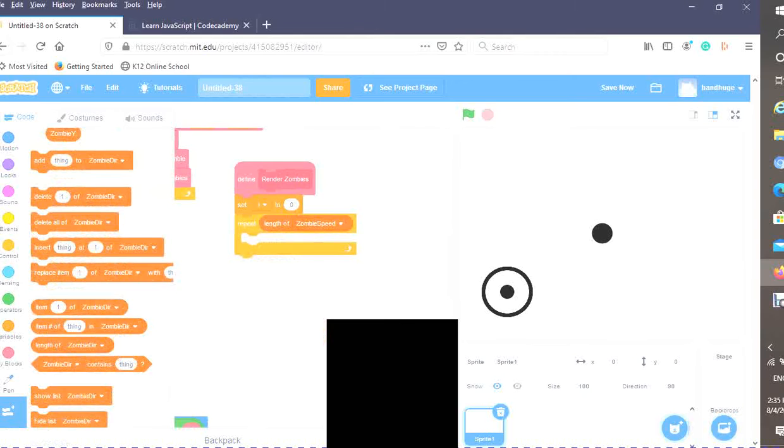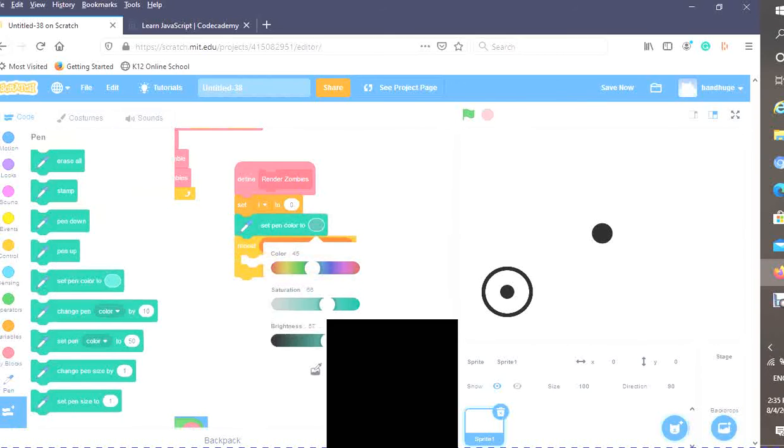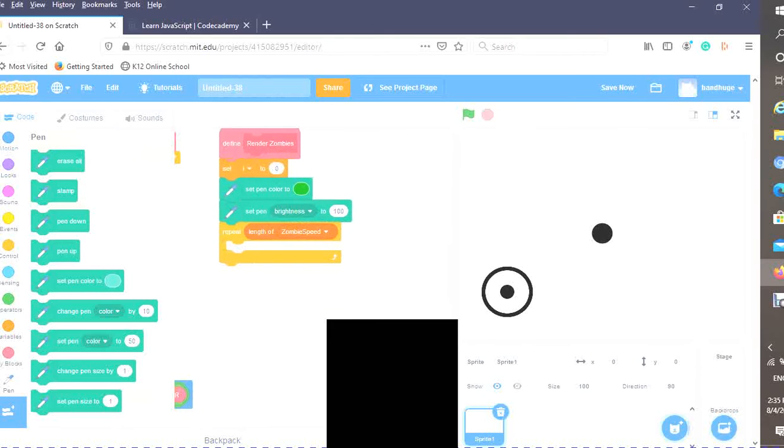Before I continue, I sort of want our zombies to be a darkish green color. So I'm going to go and make a color green, like that. And we'd also want to reset the pen brightness to 100. Otherwise, some crazy stuff may happen because of the joystick. And then repeat the length of zombie speed.